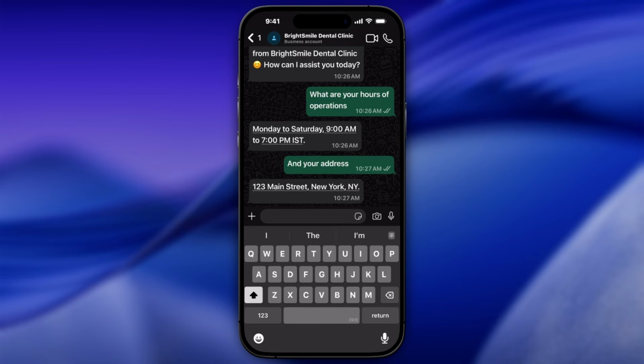Alright, it is. Great. Alright, so after the build out is complete, all you have to do is switch the number so that the AI agent is now working on your WhatsApp number, whichever one you prefer.